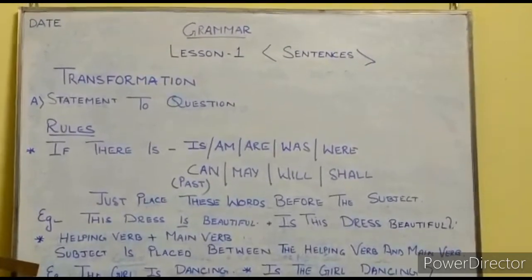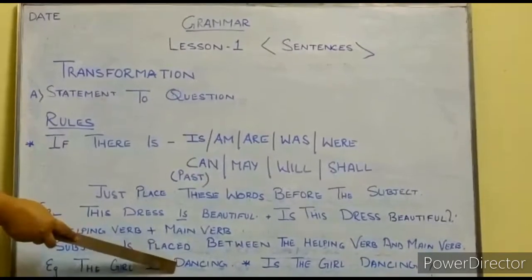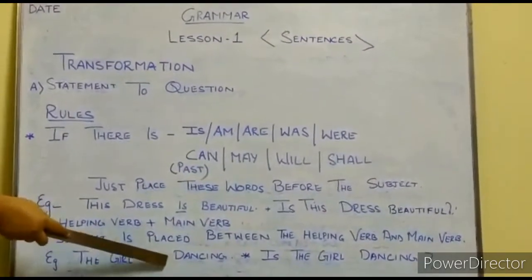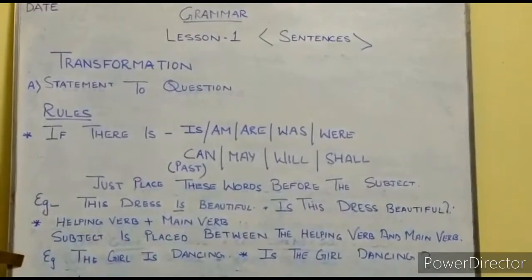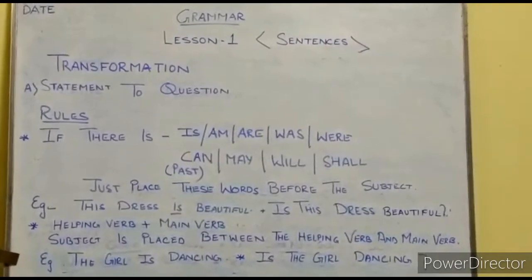Example. The girl is dancing. This is the helping verb and this is the main verb. So, the girl will come between the helping verb and the main verb. So, the answer is: is the girl dancing? Students, I am waiting. Quickly note down.